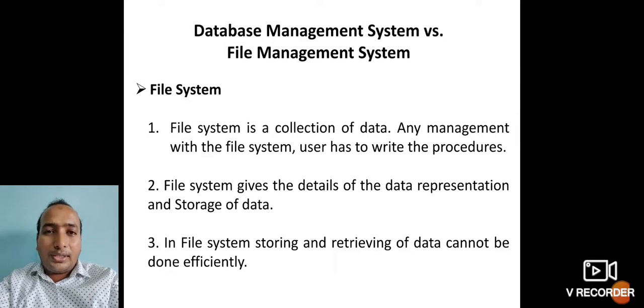First we need to understand what we mean by a file and what we mean by a file system. A file is nothing but a collection of information, or a file system can be called a collection of data. And for any management with the file system, the user has to write the procedures. So one important thing about a file system is that the file is nothing but what? A collection of data.